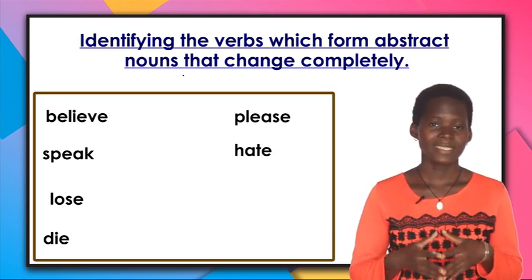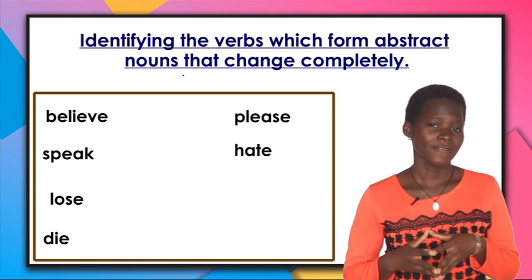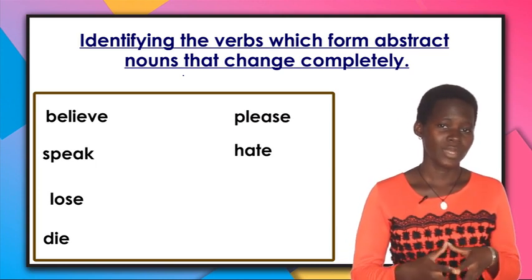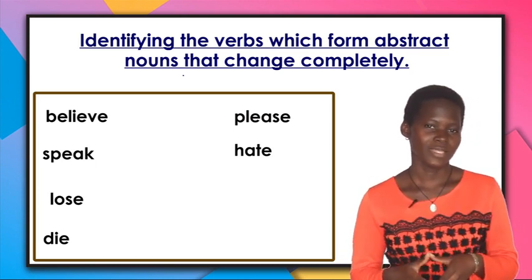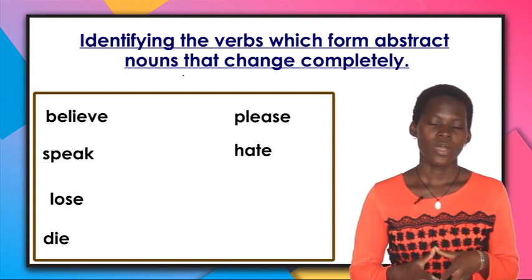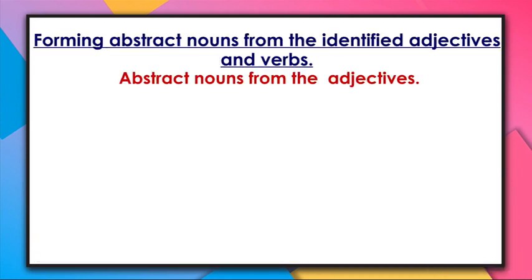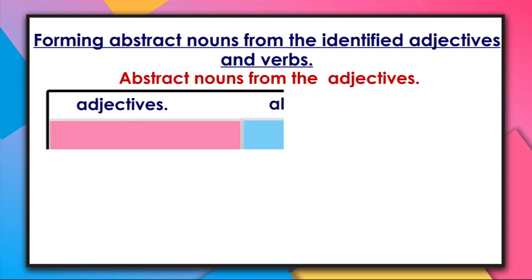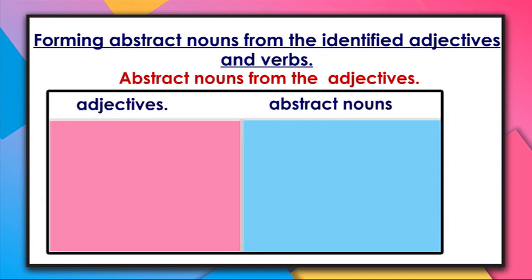Having identified the adjectives and verbs that form abstract nouns that change completely, let us now form abstract nouns from the identified adjectives and verbs. Let us begin with forming abstract nouns from the identified adjectives. Our first adjective is hot, which is going to change to heat.